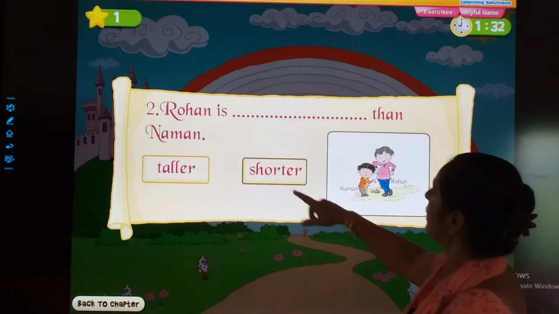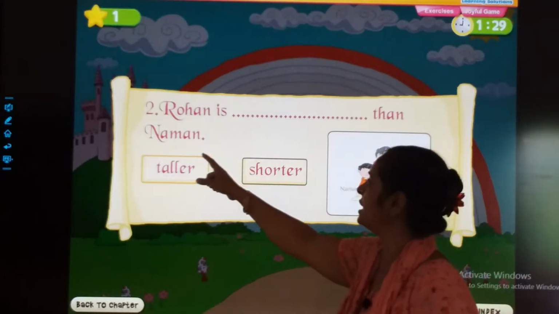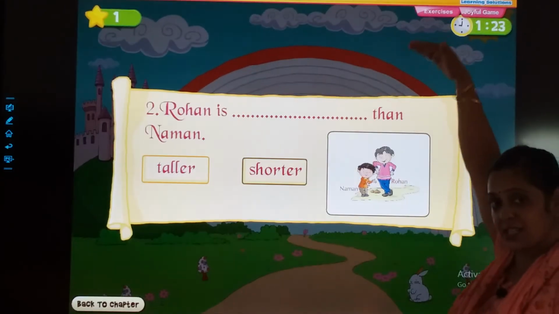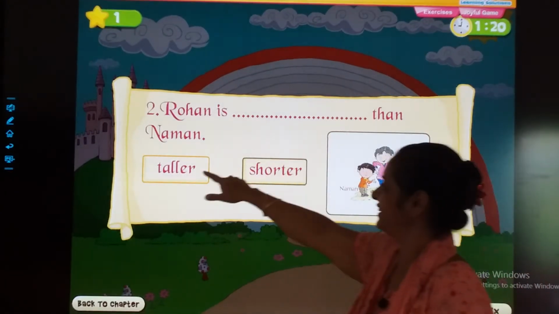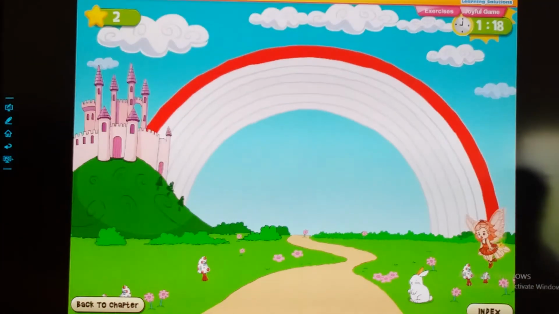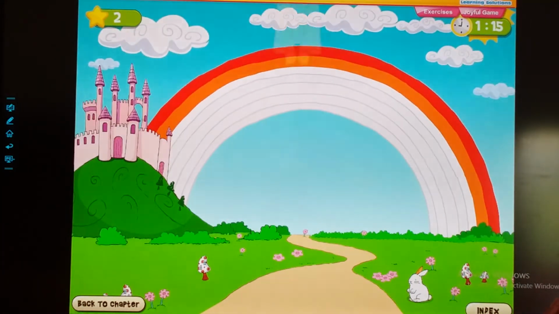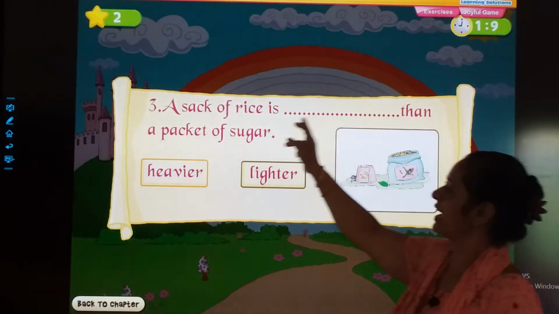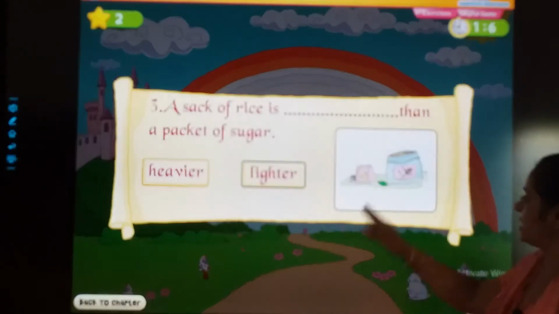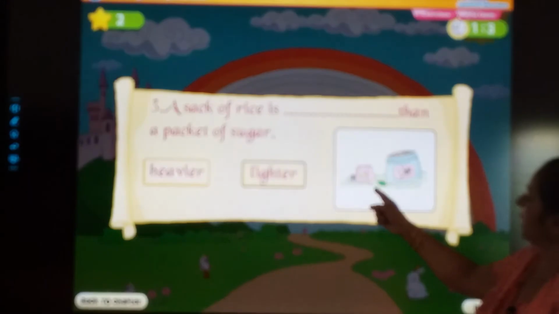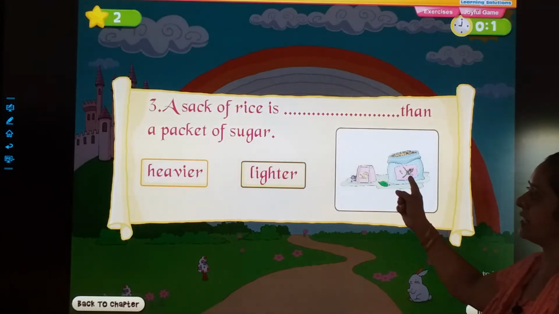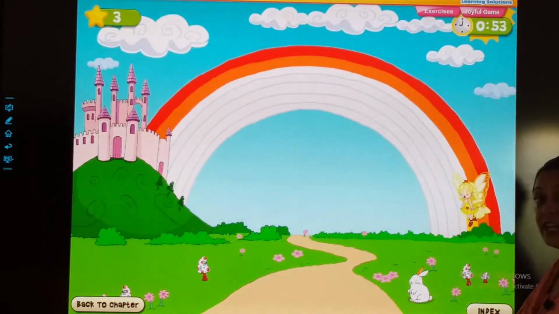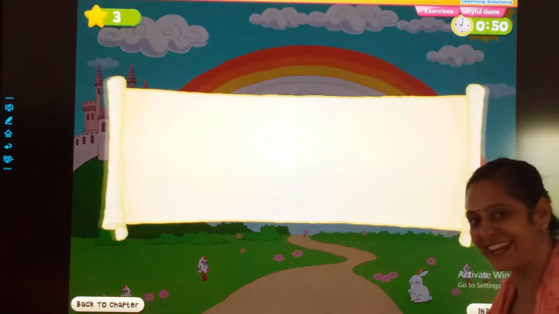Rohan is dash than Naman. He is Rohan. He is Naman. So Rohan is taller than Naman. Yeah, okay. See, a sack of rice is dash than a packet of sugar. What is this? A packet of sugar and a sack of rice. So a sack of rice is... Fairy is going to color the rainbow if your answer is correct.